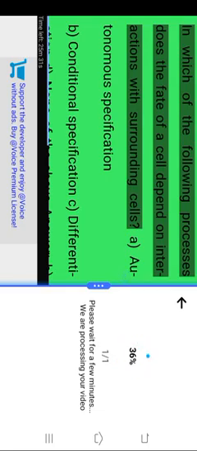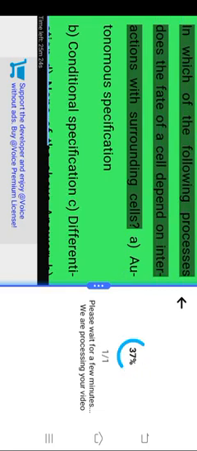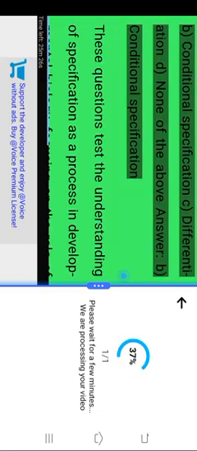CSIR NET JRF 2017. In which of the following processes does the fate of a cell depend on interactions with surrounding cells? A. Autonomous specification. B. Conditional specification. C. Differentiation. D. None of the above. Answer. B. Conditional specification.